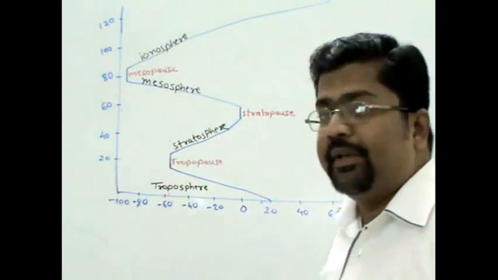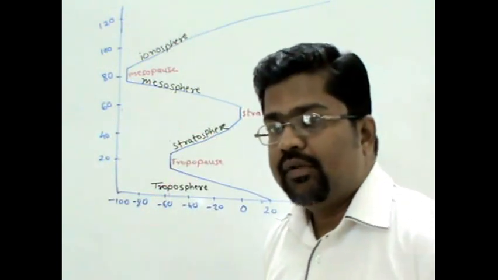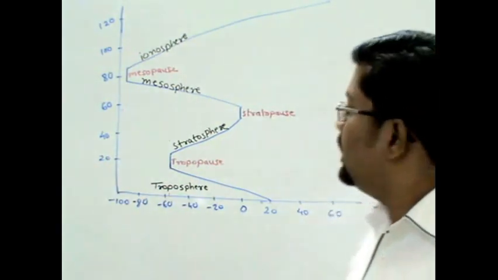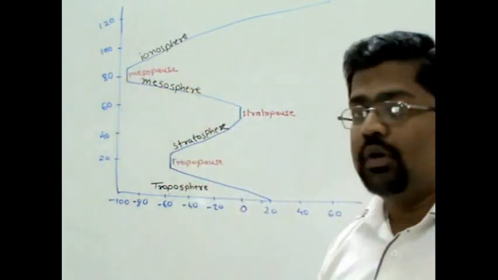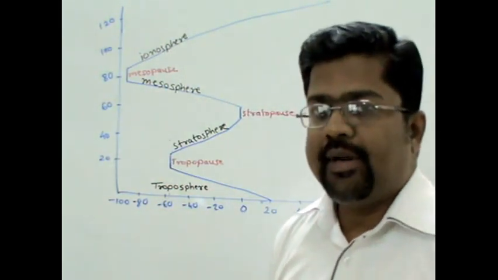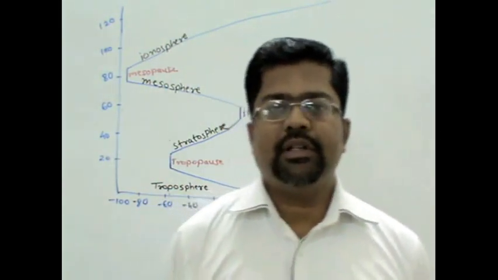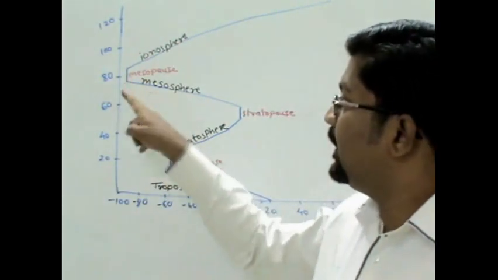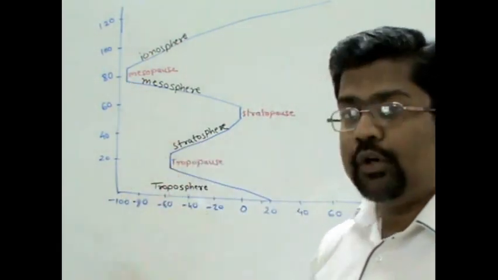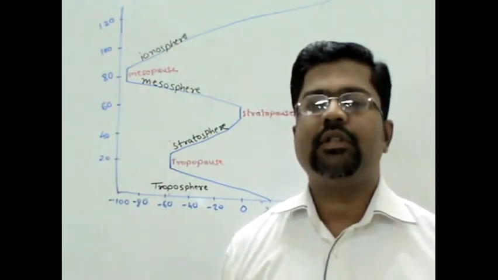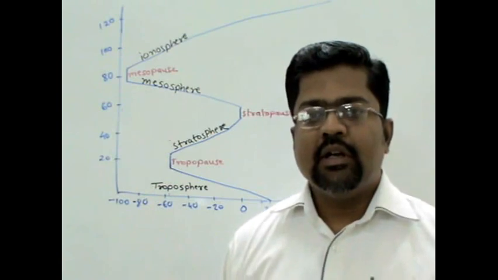Now in case of mesosphere, we are having fall in temperature. Mesosphere is there from 50 kilometers to 80 kilometers in height. You can expect fall of temperature in this particular region, and at height of 80 kilometers, temperature falls in range of minus 100 degrees Celsius. So this is very, very important thing.